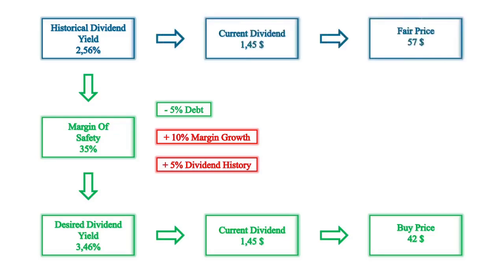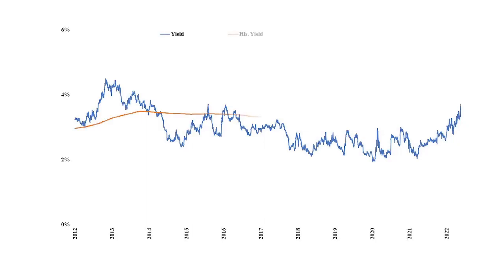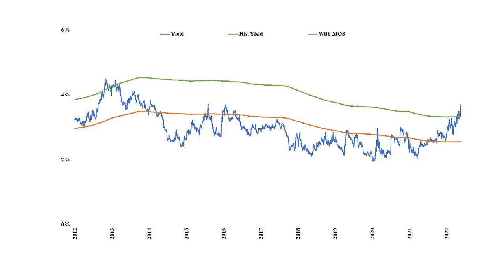These values can also be shown graphically in the chart for the historical dividend yield. This is done by adding the margin of safety to the historical yield curve. This then gives a new curve which always lies 35% over the historical yield. As seen in the graph, the historical yield and the margin of safety are under the yield curve. Therefore, I consider the stock as undervalued. Finally, I consider the stock at its fair value. When the price is $57, I will buy the stock at $42, and the stock price is currently at $38.